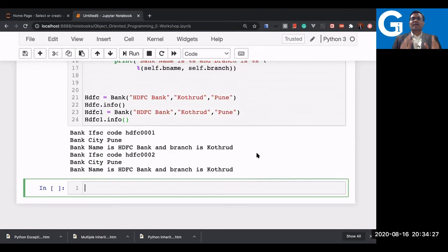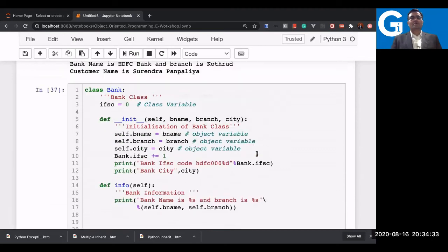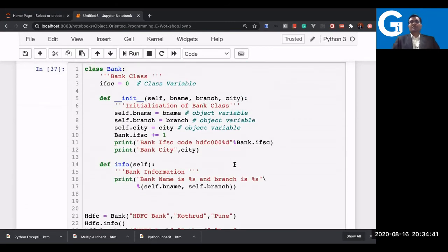It is also like a static variable. In Java or C, we say it is a static variable, but here we call it a class variable. So who can access this IFSC variable? Even an object can access it, and anyone inside the class can access it.